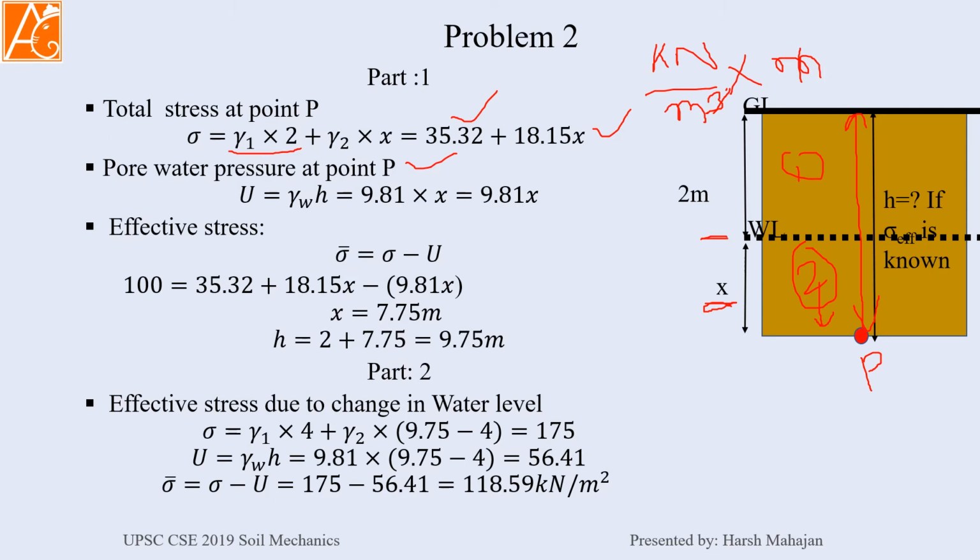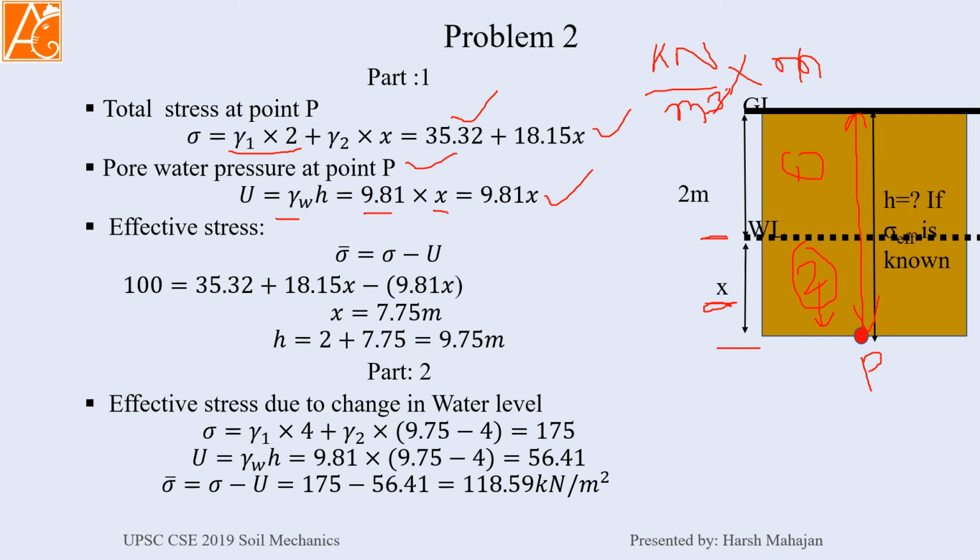When water is filled completely into the pores, that means voids are completely filled with water, that implies the degree of saturation is 1 and it is below the water table. So the pore water pressure will be gamma_w H, which is 9.81 into x. So 9.81 x is your pore water pressure for this point.